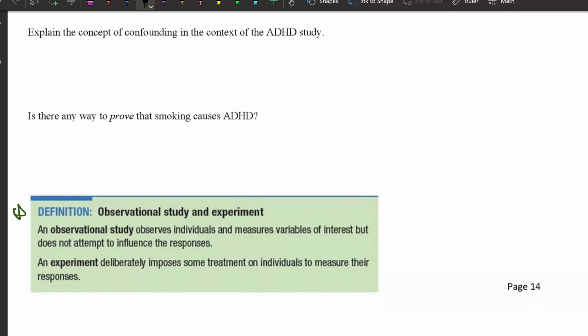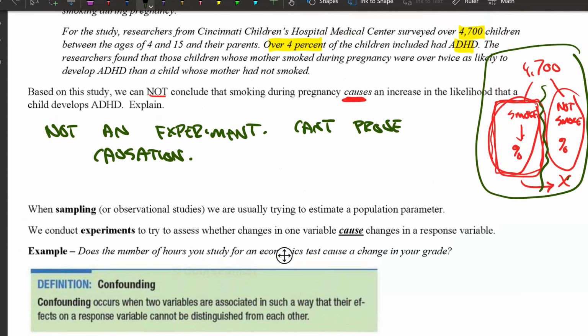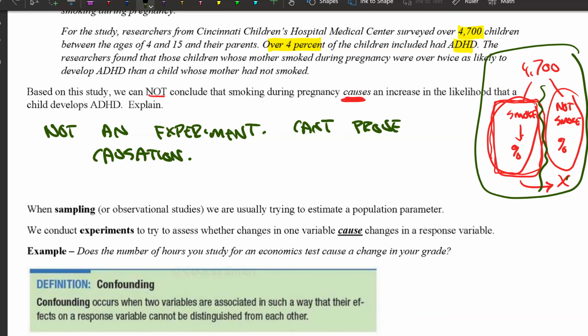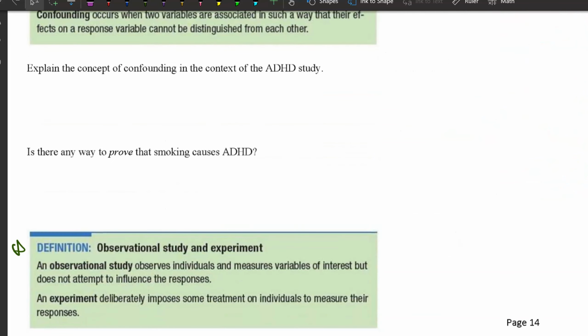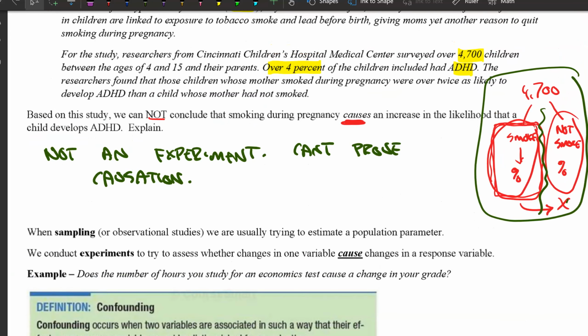An observational study observes individuals and measures variables of interest, but does not attempt to influence the responses. That's what they did, an observational study. They just observed what was going on. An experiment deliberately imposes treatments on individuals to measure their responses. So in an experiment, you impose treatments on the experimental units or the subjects of the experiment.